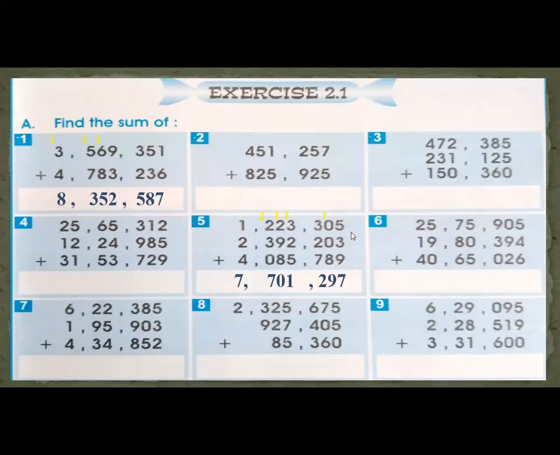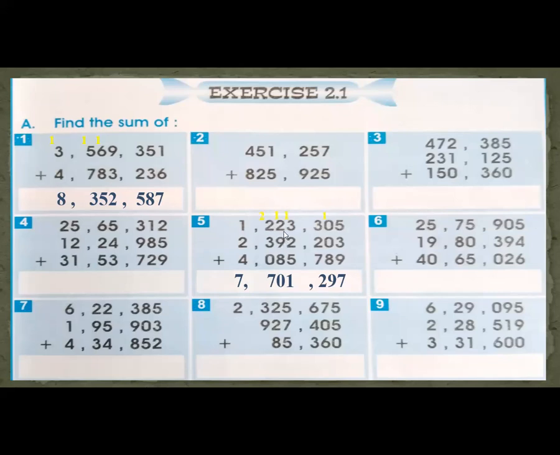So starting from here, 9 plus 3, 12 plus 5, 17. So 7 here and 1 here. 8 plus 1, 9. 7 plus 2, 9 plus 3, 12. 2 here and 1 here. 5 plus 2, 7 plus 3, 11 plus 1 carry. So here 11, 1 here and 1 here.